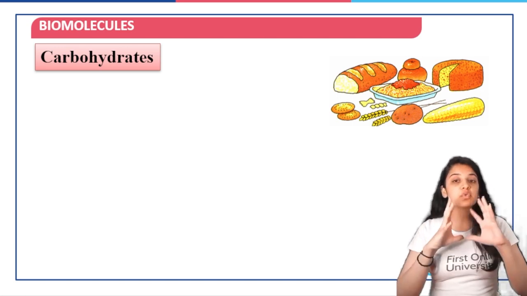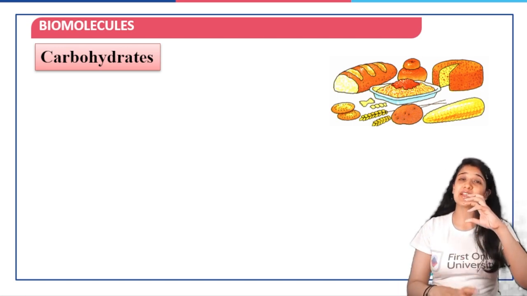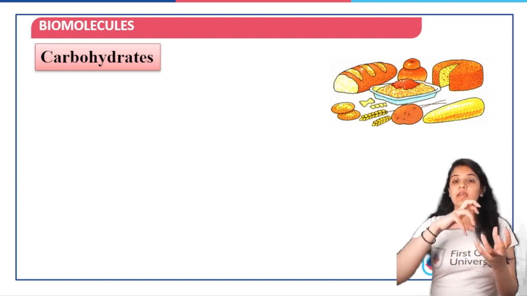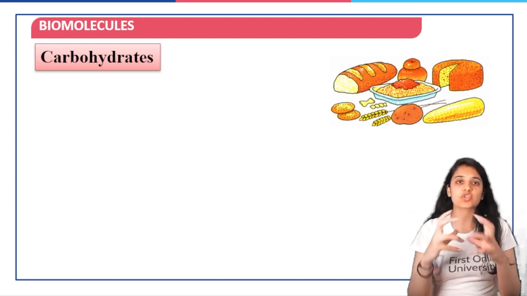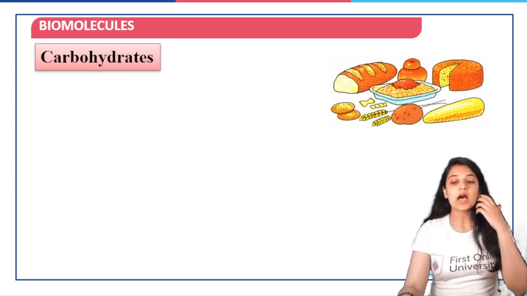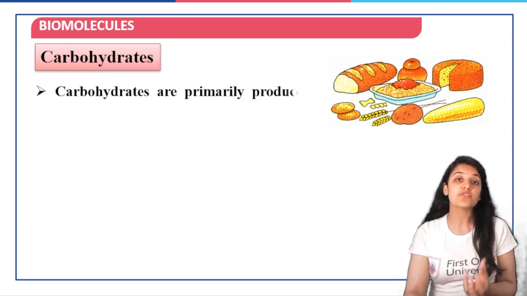But in general, the food that we eat, anything sweet that you're eating, anything like I've already told you, chapati, rice, potato, anything that has got some starch in it, all these are containing good amounts of carbohydrates.